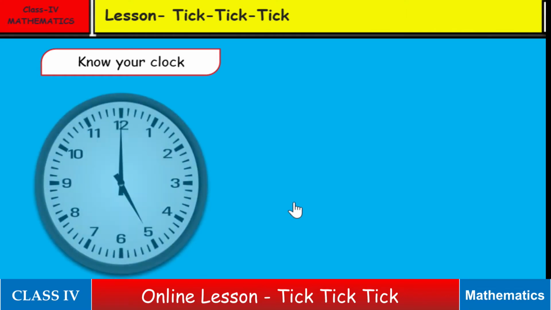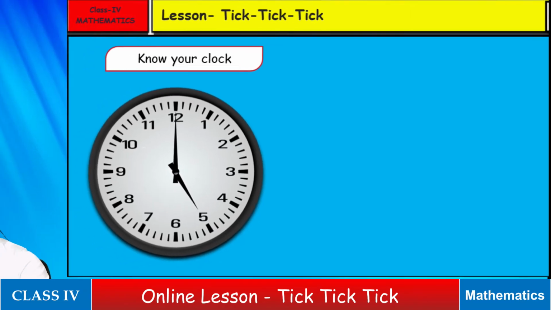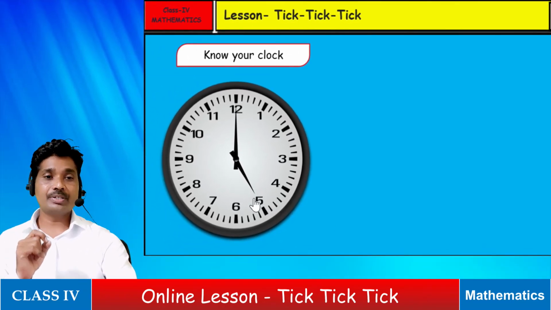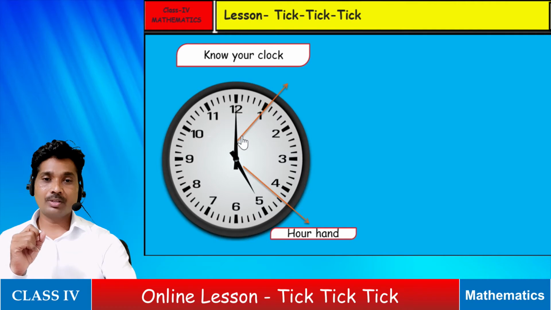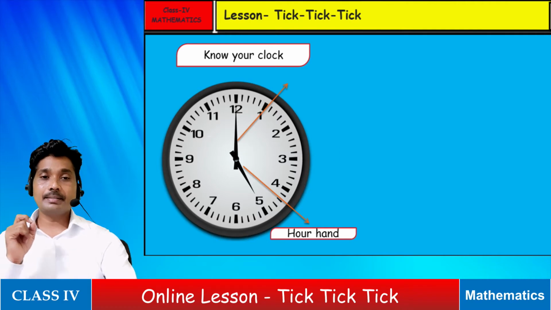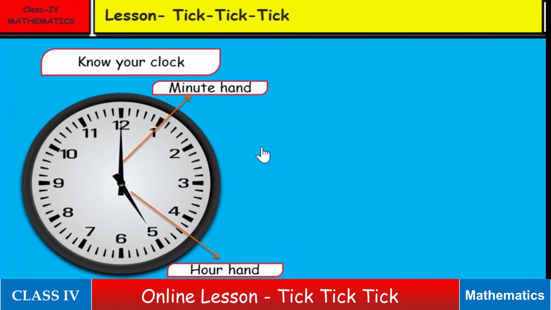There are 12 numbers, from 1 to 12, shown on the clock. There are two important pointers called clock hands. The first, thick and shorter hand is the hour hand, and this hand shows hours. While the other thin and long hand is called the minute hand. This hand shows the time in minutes. These two hands are very important in order to read the time.